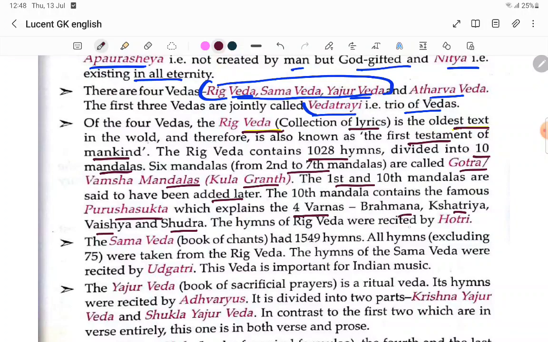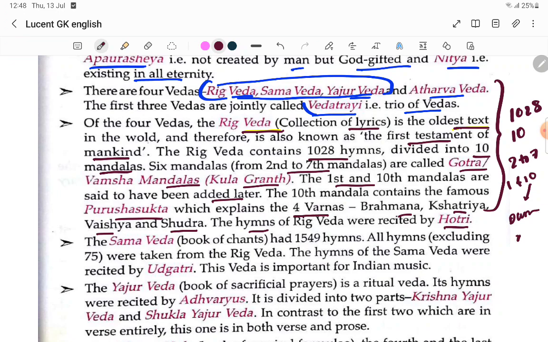The hymns of the Rig Veda were recited by the Hotri. So, what are the things you have to remember in this Rig Veda? 1028 hymns, 10 mandalas, 2 to 7 talk about the Kul. Kul means caste. 1 and 10 were added later. The 10th mandala talks about the Purusha Sukta. In this one, four varnas are mentioned: Brahmanas, Kshatriyas, Vaishyas and Shudras.